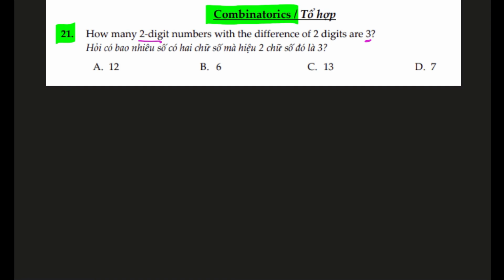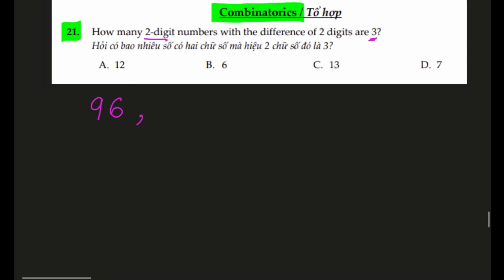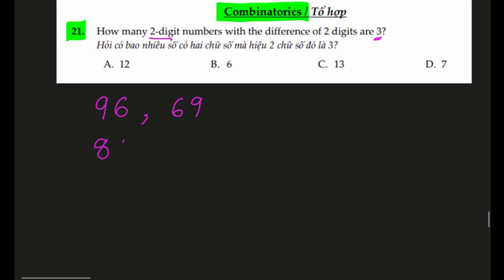So in order to work that, let's start with the biggest digit in the tens place. Let's have a 9. In order to have a difference of 3, we can't go higher, but the difference of 3 will make it 6. 96 is a possibility, and we can reverse the digits, of course, so there is a possibility for 69. Let's start with 8. Again, to make a difference of 3, we can have 85, and the reverse 58 is possible as well.